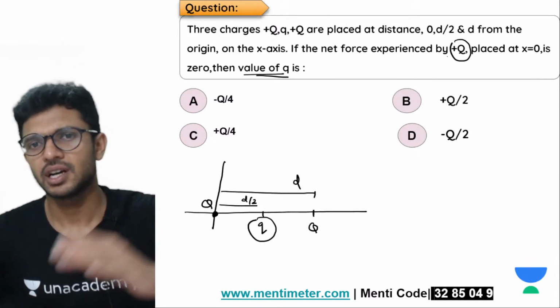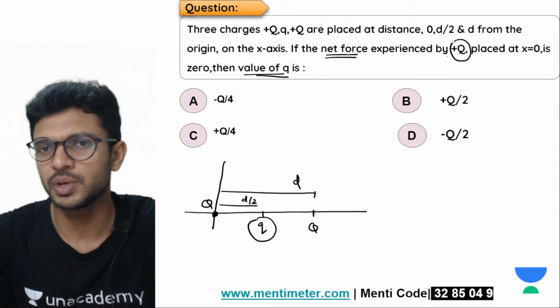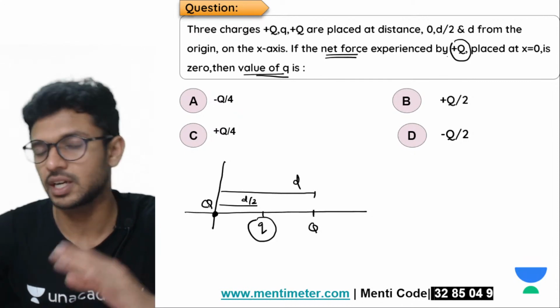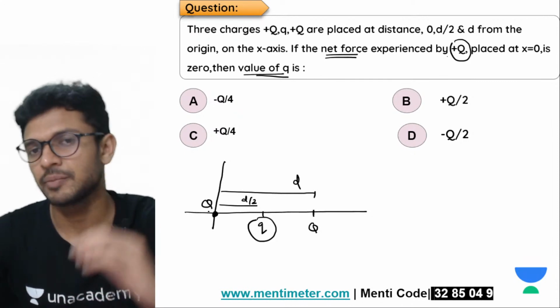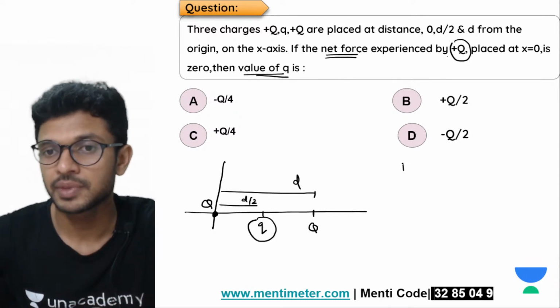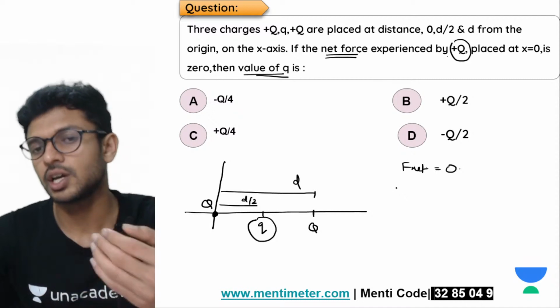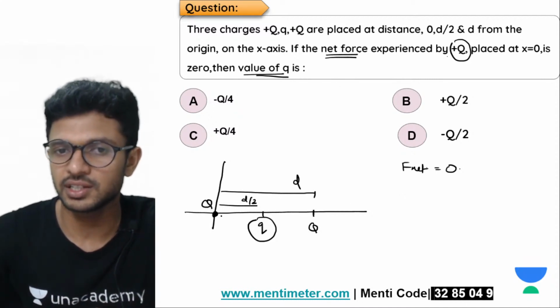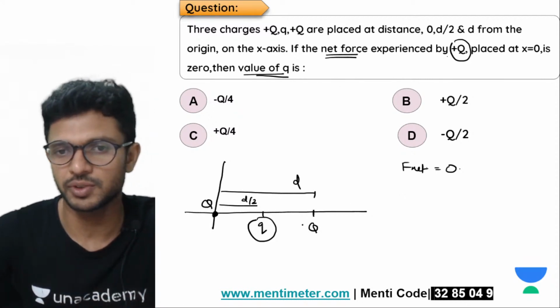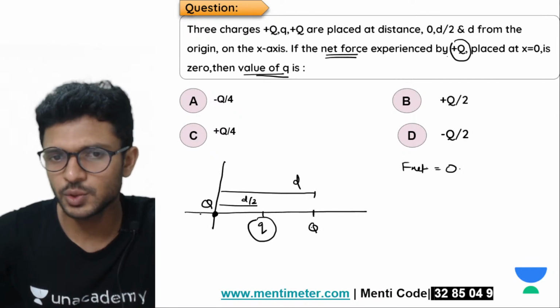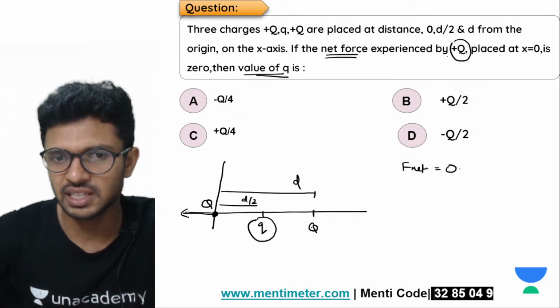How will you find out? Arey, use the information given in the question. Net force acting on capital Q is 0 de diya. Okay, so how will you put that? Just write the equation as net force is equal to 0. Now find out which all are the forces acting on this particular capital Q. First one first. Ye Q, there will be a force of repulsion kitna hai?